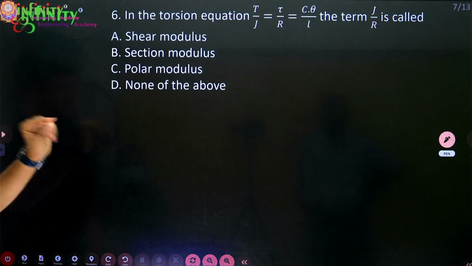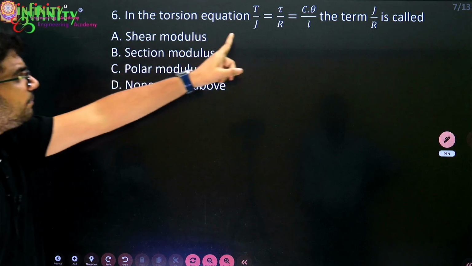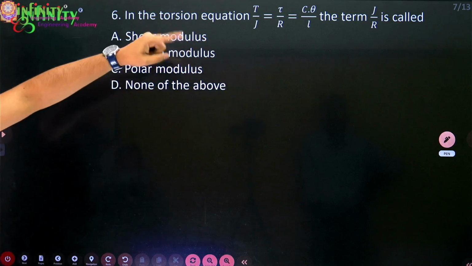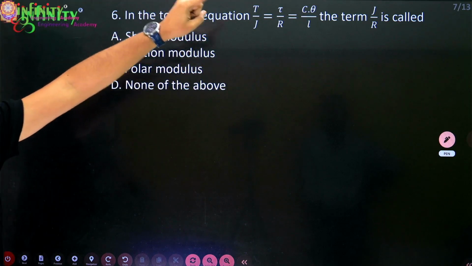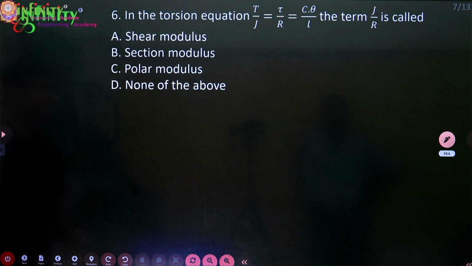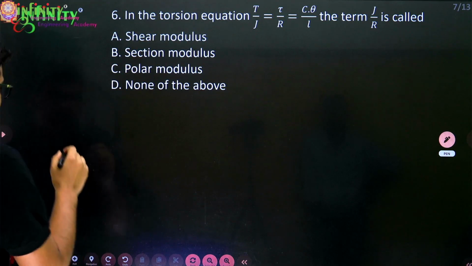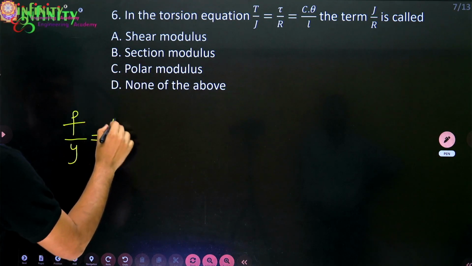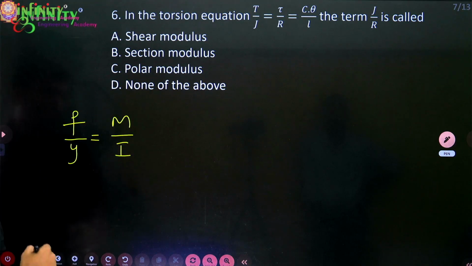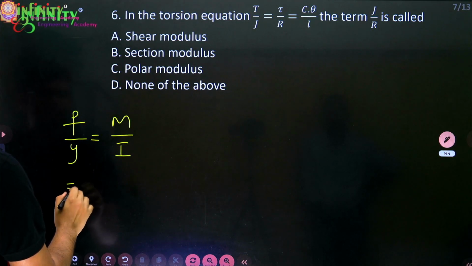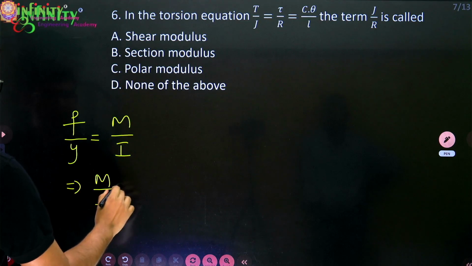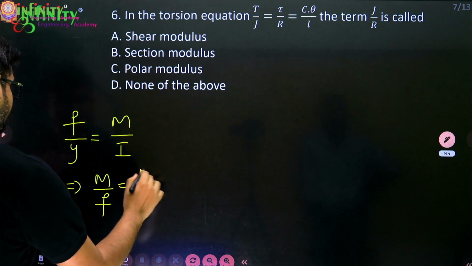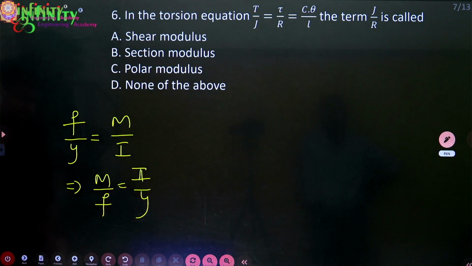Next question. In the torsion equation, T by J equal to tau by R equal to C theta by L, the term J by R is called as what? Basically, if you take the flexural equation, we have F by Y equal to M by I. Now you can rearrange this equation as M by F equal to I by Y.